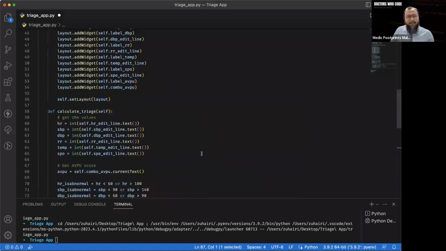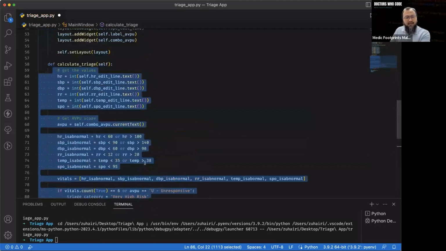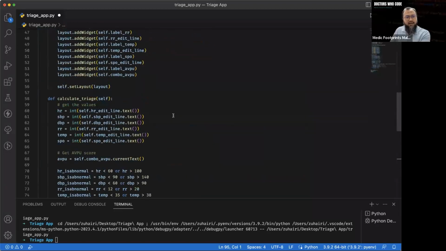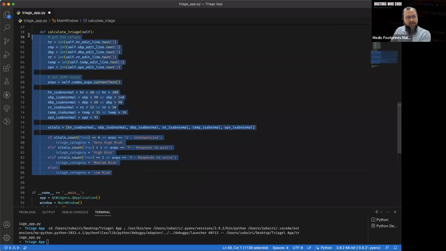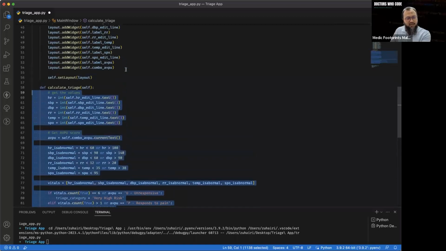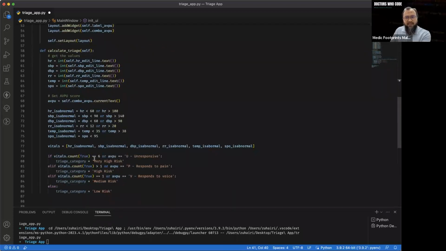Right. Now we are passing this function here, everything that we do here. Let me zoom out a bit. This function that we just wrote, calculate triage, we pass inside this thing. So whenever we press this button, it is going to run all of this.